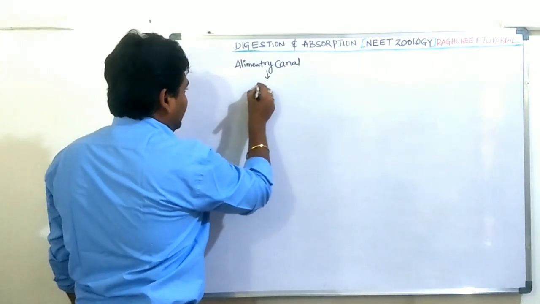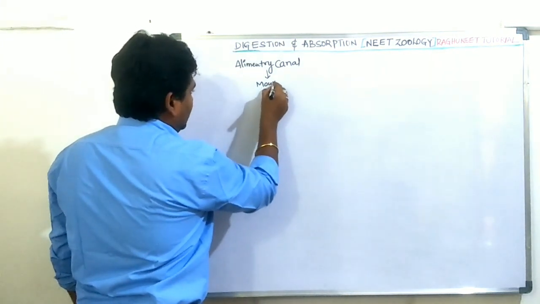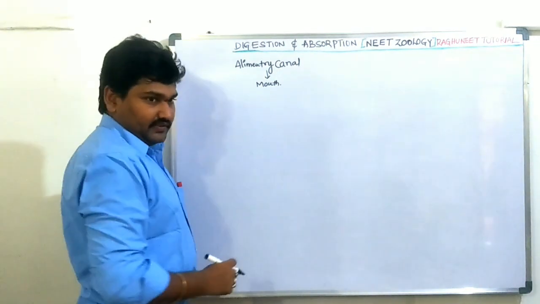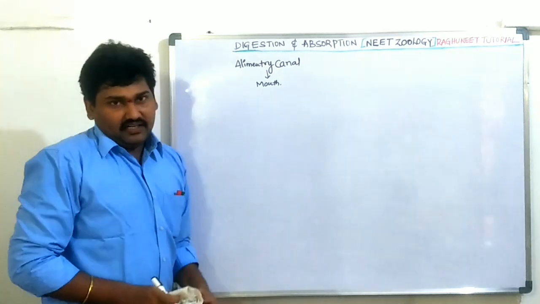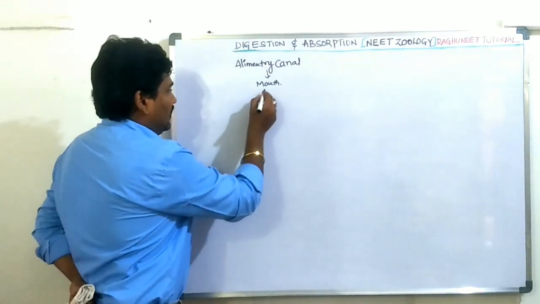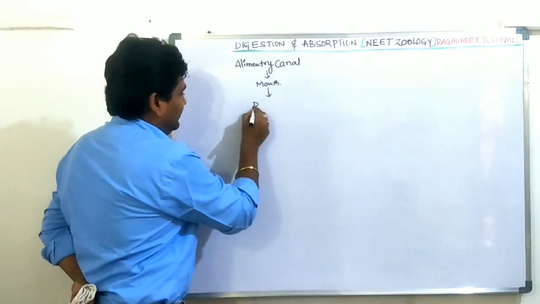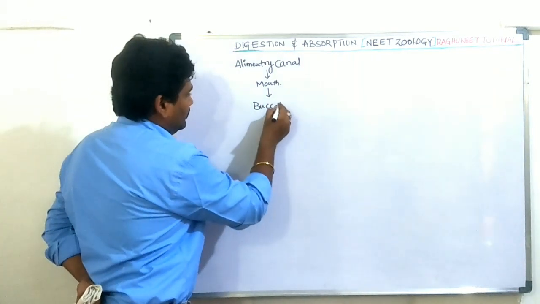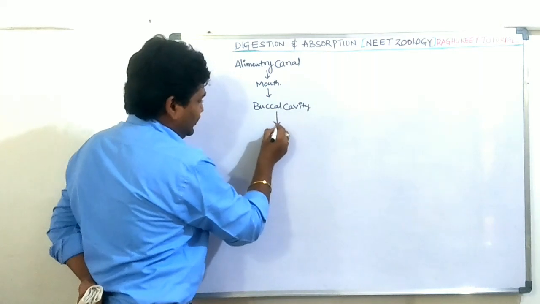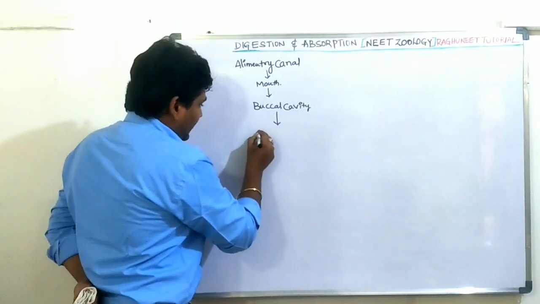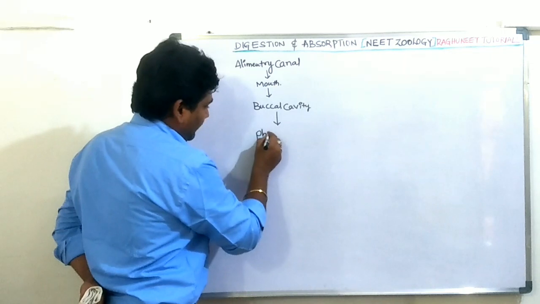The alimentary canal starts with the mouth and ends with the anus. The following organs are there in the alimentary canal. First, the mouth leads to the buccal cavity. The buccal cavity leads into the pharynx.